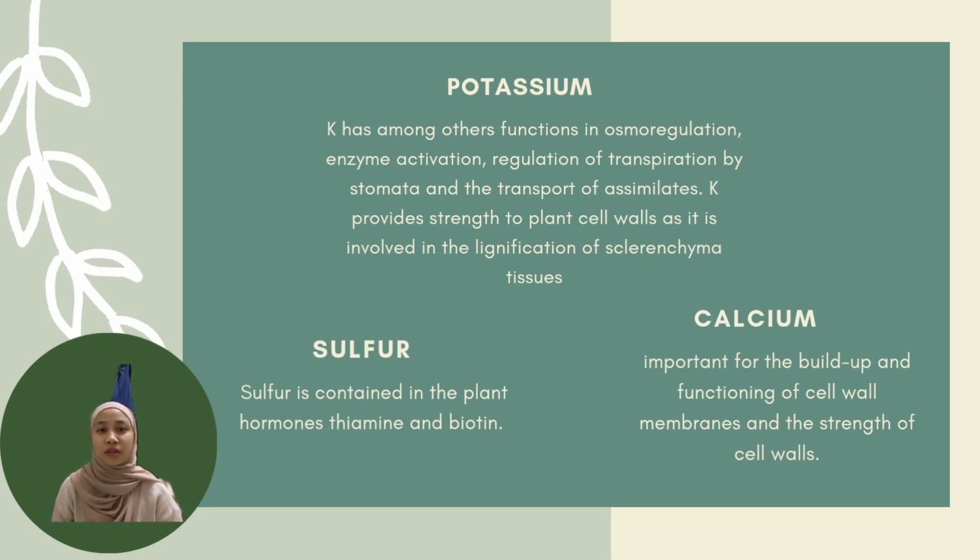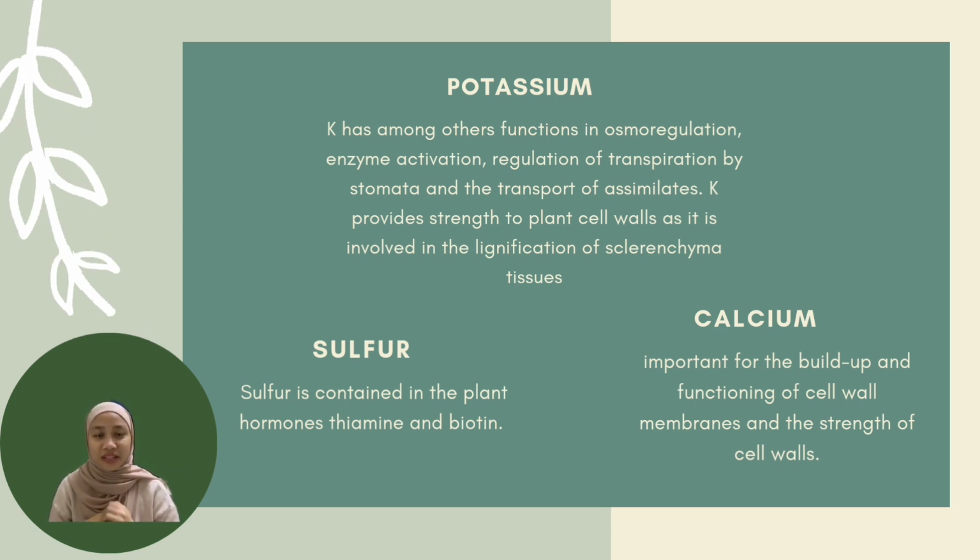Sulfur is one of the most important nutrients, contained in the plant hormones thiamine and biotin, which are involved in carbohydrate metabolism. Meanwhile, calcium is important for the build-up and functioning of cell wall membranes and the strength of cell walls.